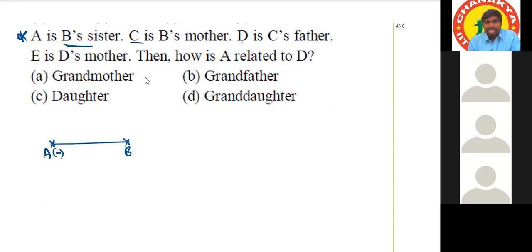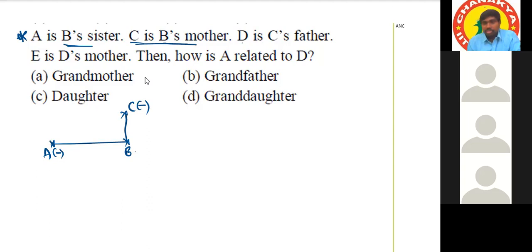Next is C is B's mother. So B's mother is C. Is C male or female? Female, because mother. But from this statement also we cannot say B's gender. And from the diagram, I can conclude one more thing. C is B's mother, and as well C is the mother of A also, because these two are siblings. No need to show one more line from A.